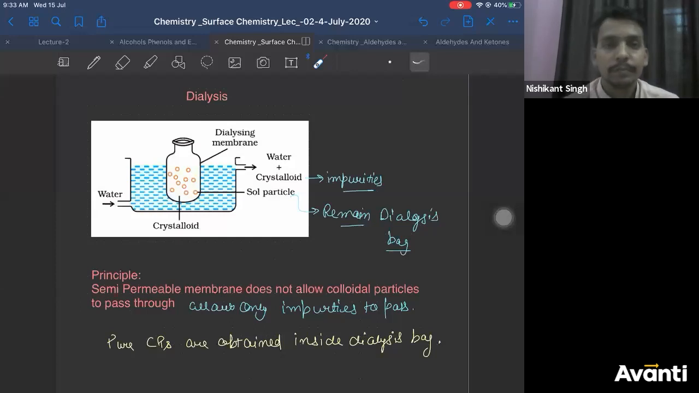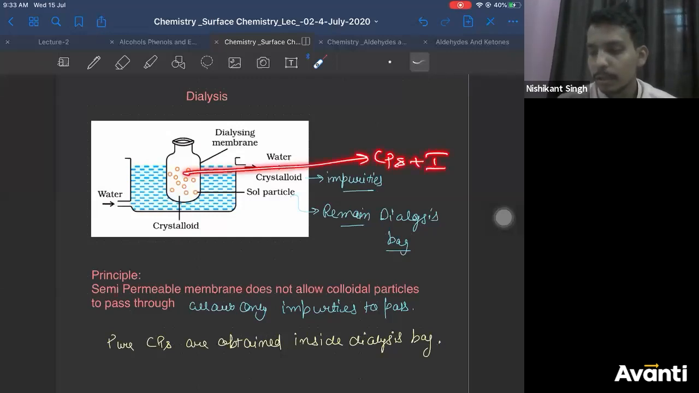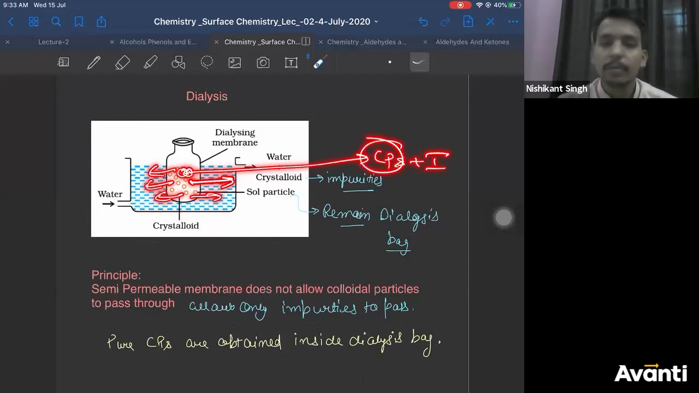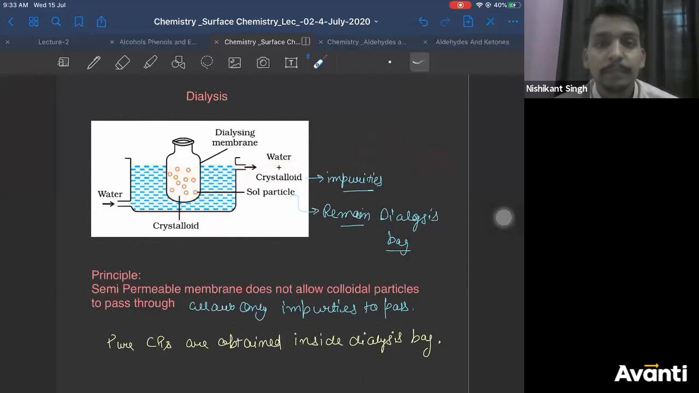Adesh, what is the last line? Explain again. Pure colloidal particles are obtained inside the dialysis bag. Rajnandan, if the impurities are going outside, see, I am repeating the stuff. What have you taken inside the dialysis bag? You have taken colloidal particles which contain impurities. So if impurities move out, what will be left inside the dialysis bag? Only colloidal particles will be left inside the dialysis bag.